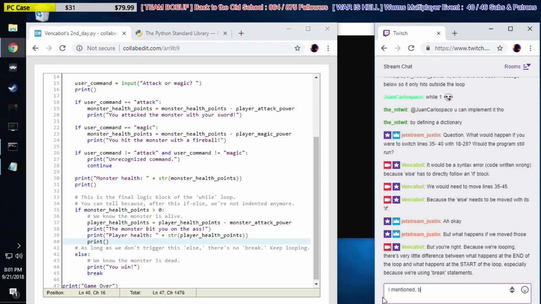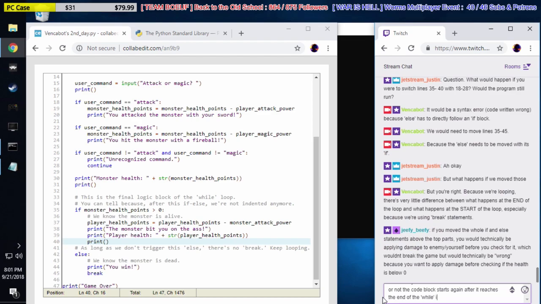I mentioned before that the while statement is followed by a condition that determines whether or not the code block starts again after it reaches the end of the while indenting.